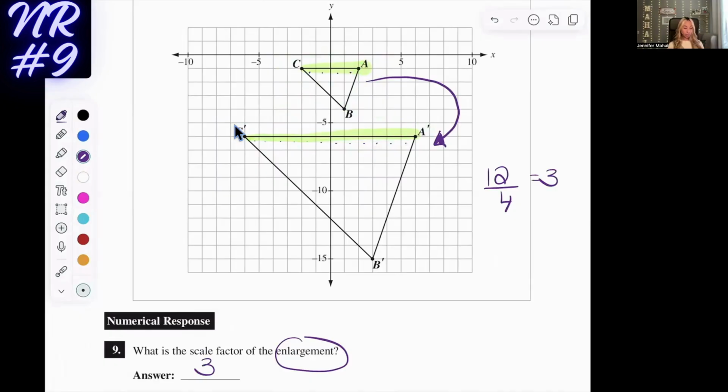If you were also unsure, one thing I'll add is, it doesn't really work well for this shape because it's diagonal, but let's say it's a rectangle. We know that this is 3 down. So if I'm making it bigger and I counted this side, this would also be 3 times bigger than the original. So if this is 3, then 3 times original would mean this side is 9, and they would be proportional to each other. So the answer for this one is 3.